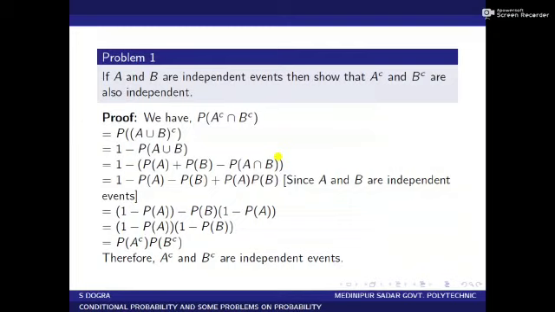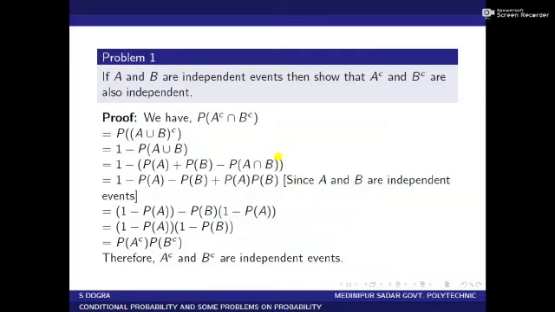We have P of A complement intersection B complement, and by De Morgan's law, A complement intersection B complement can be written as A union B a whole complement.